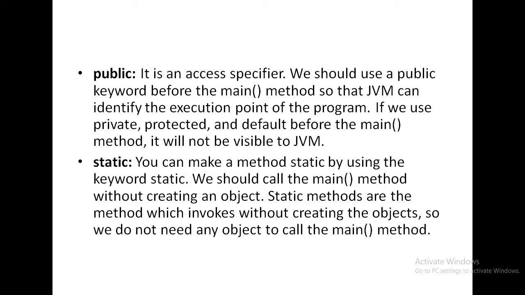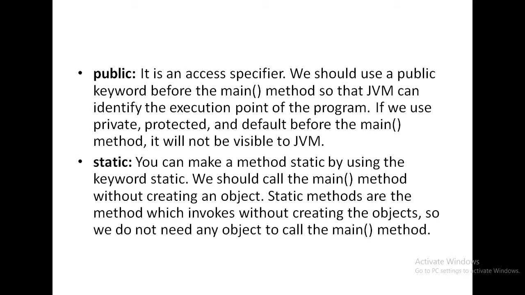If public access specifier is present, the methods or variables can be accessed inside the class and outside the class. If protected access specifier is present, we can access the variables and methods in the inheritance chain only. And default access specifier is generally for package. We will discuss what is the default access specifier in a future class.